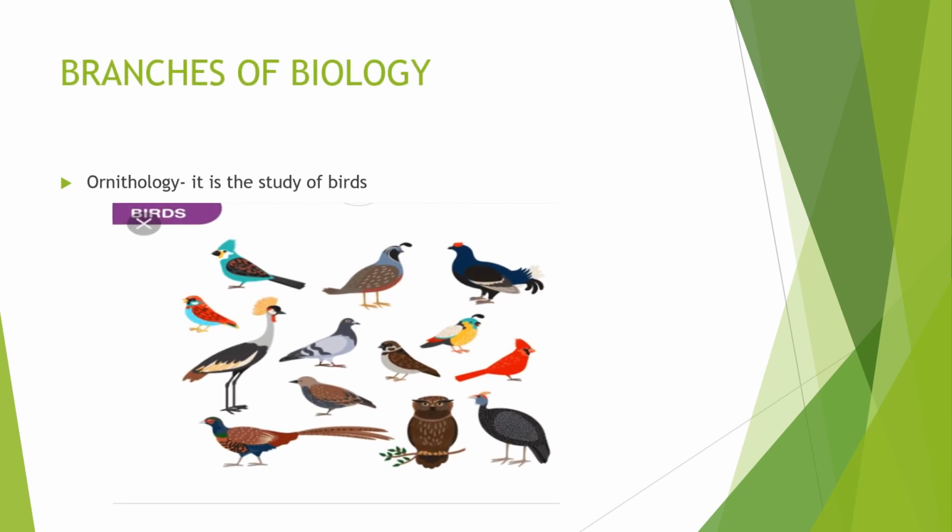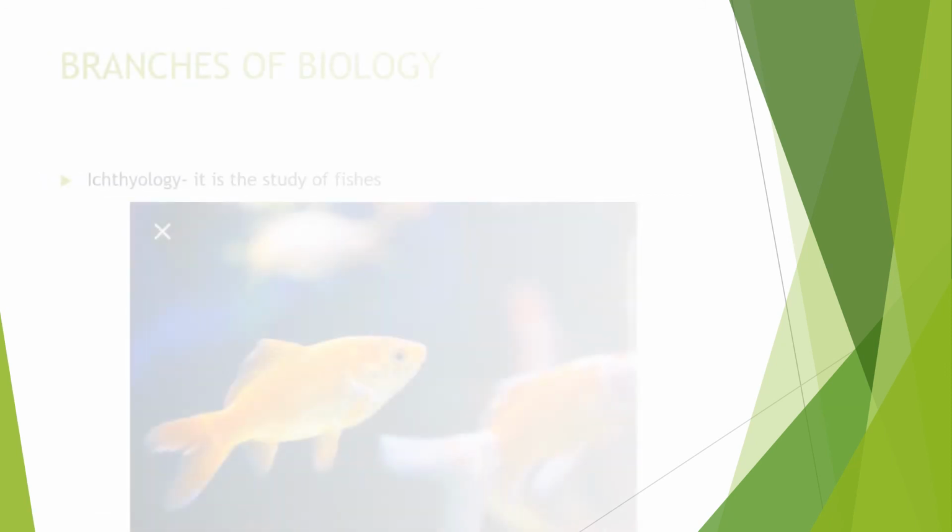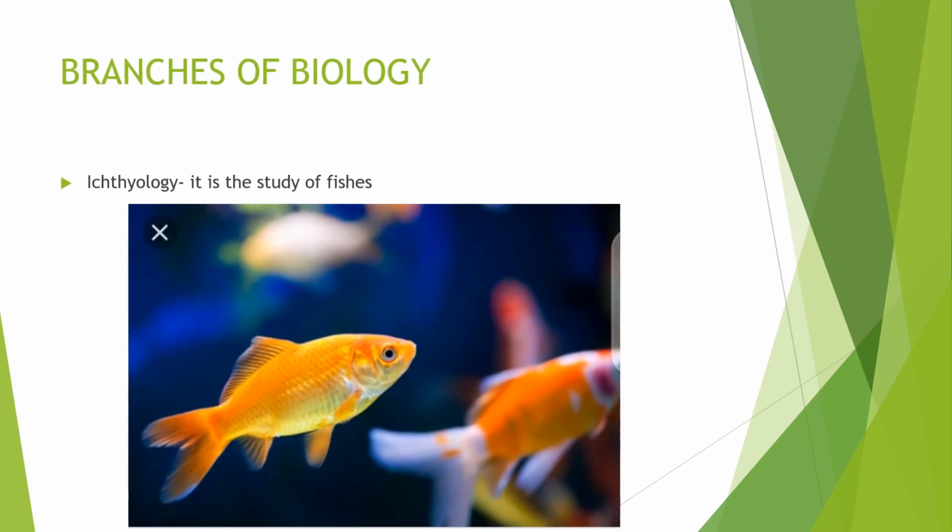Another branch is ornithology, which is basically the study of birds. Under this one, we are going to look at the classification of birds and their characteristics. The next branch is ethology, which is the study of fishes. Under this, we are also going to look at the classification of fishes and their characteristics.